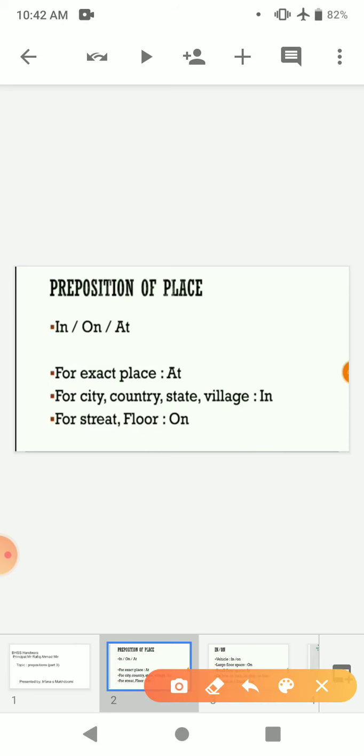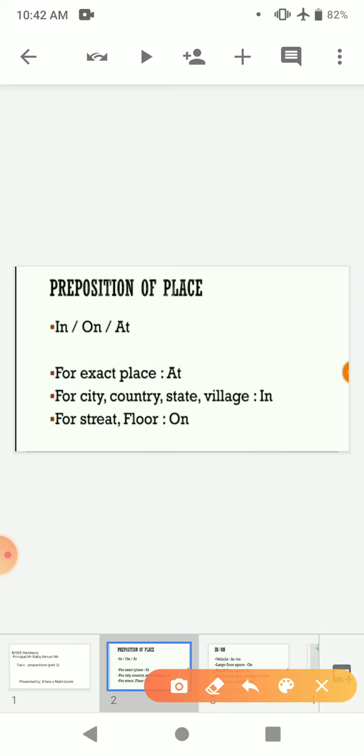Like we have this preposition at, and we use it for an exact place. For example, if I say I am at home, it means I am talking about an exact place. I am at home. And if I say I am at my school, it means I am talking about my school, an exact place, an exact location. So when we are talking about an exact place, an exact location, we use at.